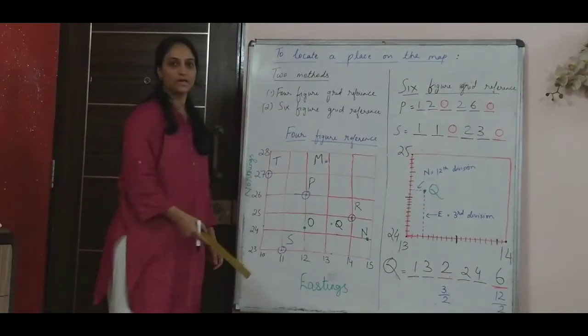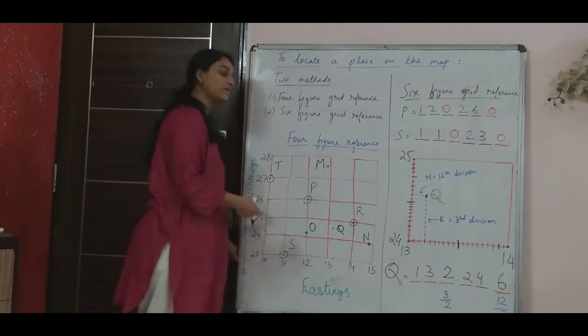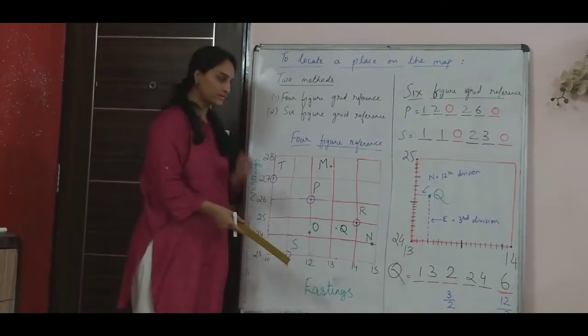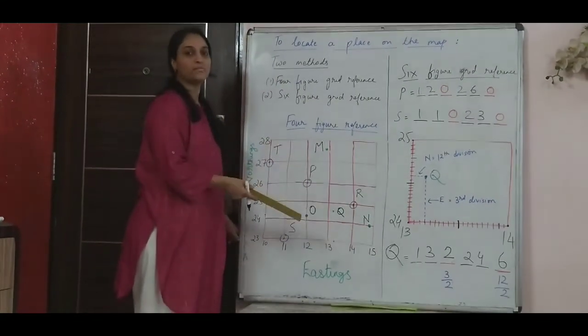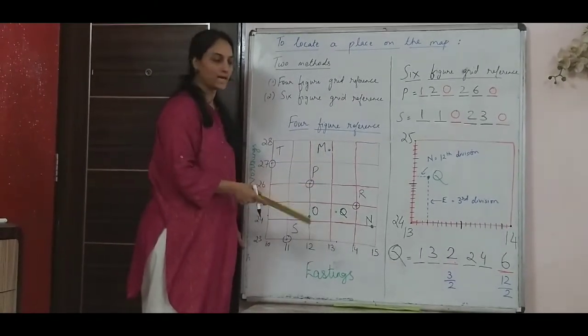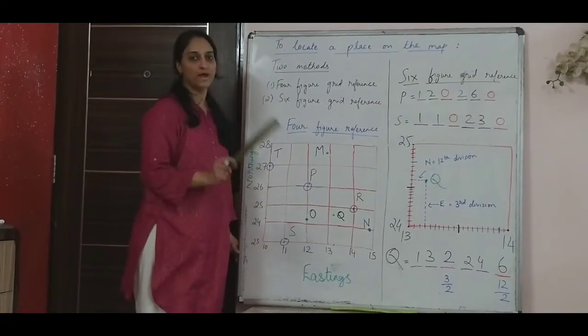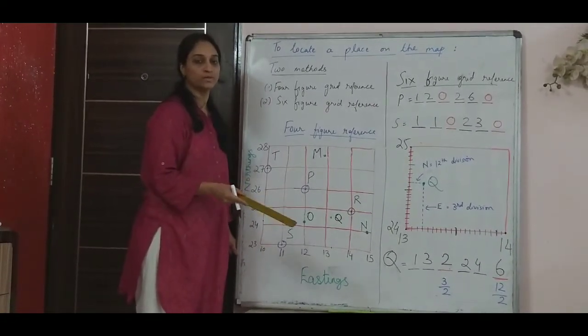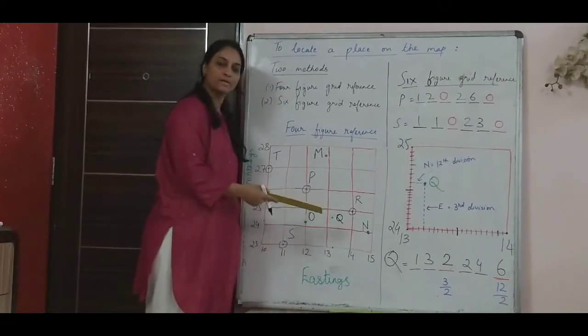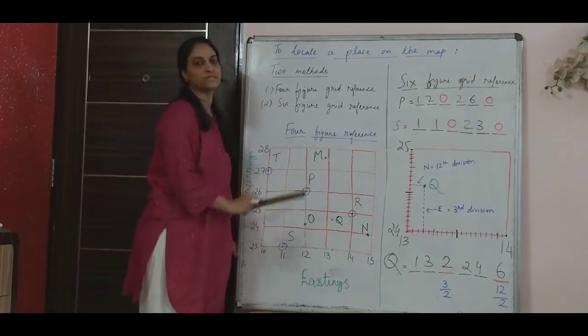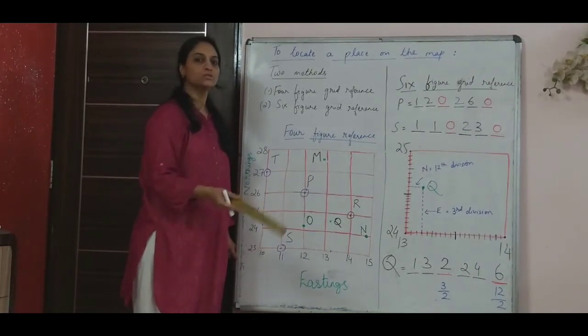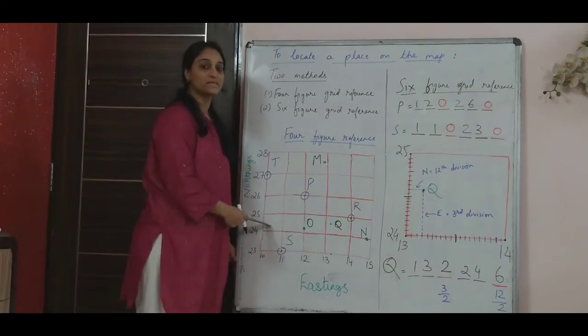The rest I will do more in the Zoom lecture. We will be having a Zoom class where I will be doing the scale part again, and also 4-figure and 6-figure grid references and the climate table. I had just done one table with you all, 2 tables with you all. All the remaining climate tables and the 4-figure and 6-figure references I will be doing with you all in the Zoom class. So please revise this and come for the lecture.